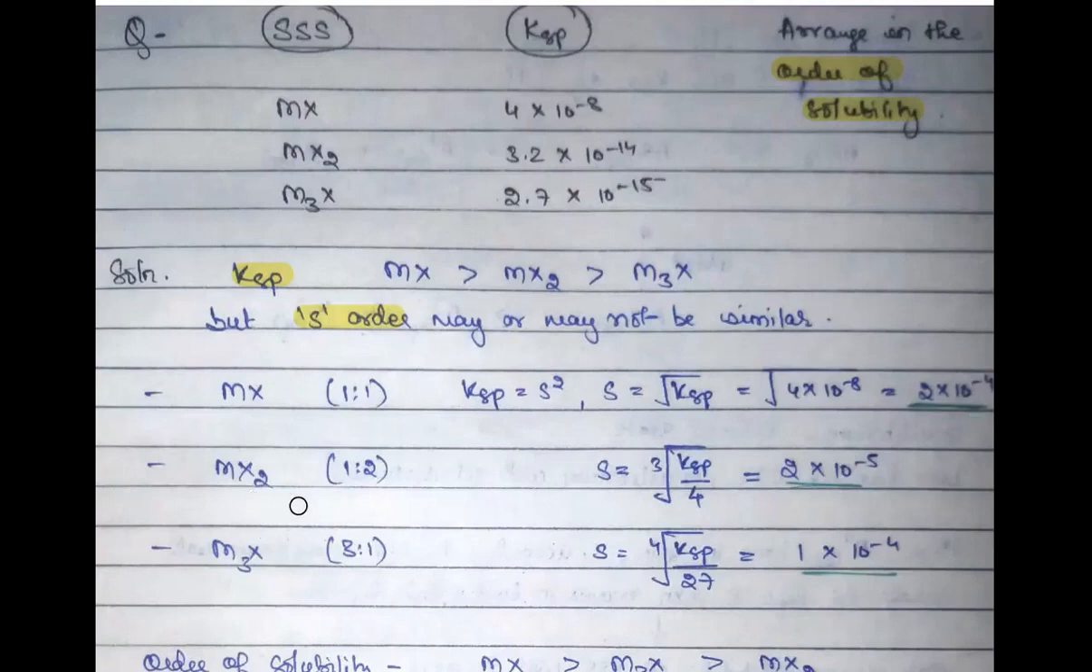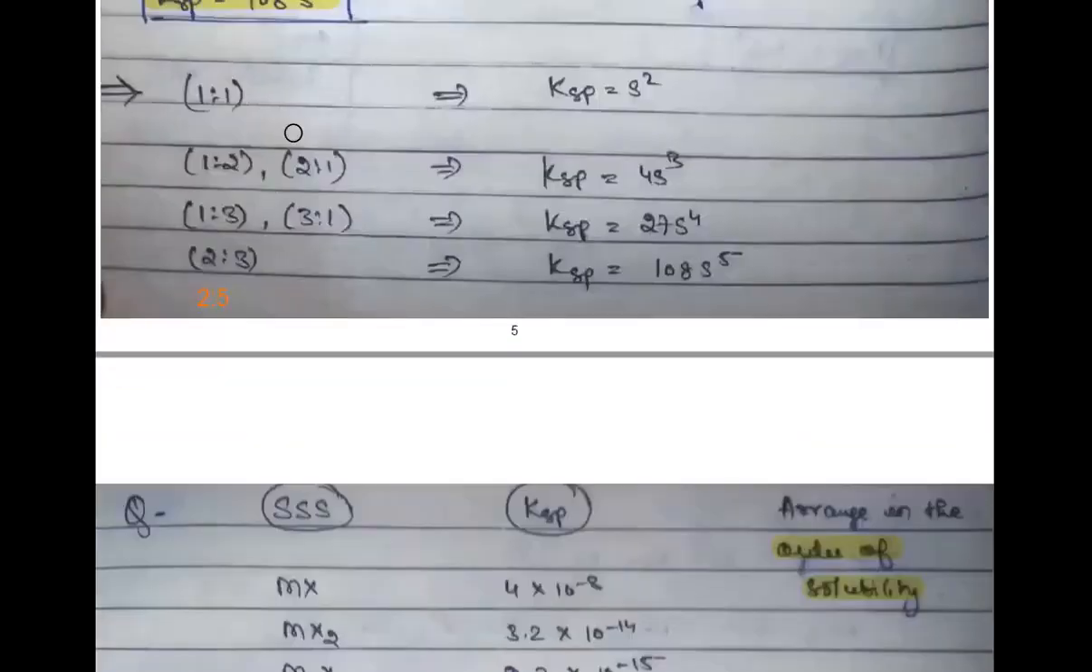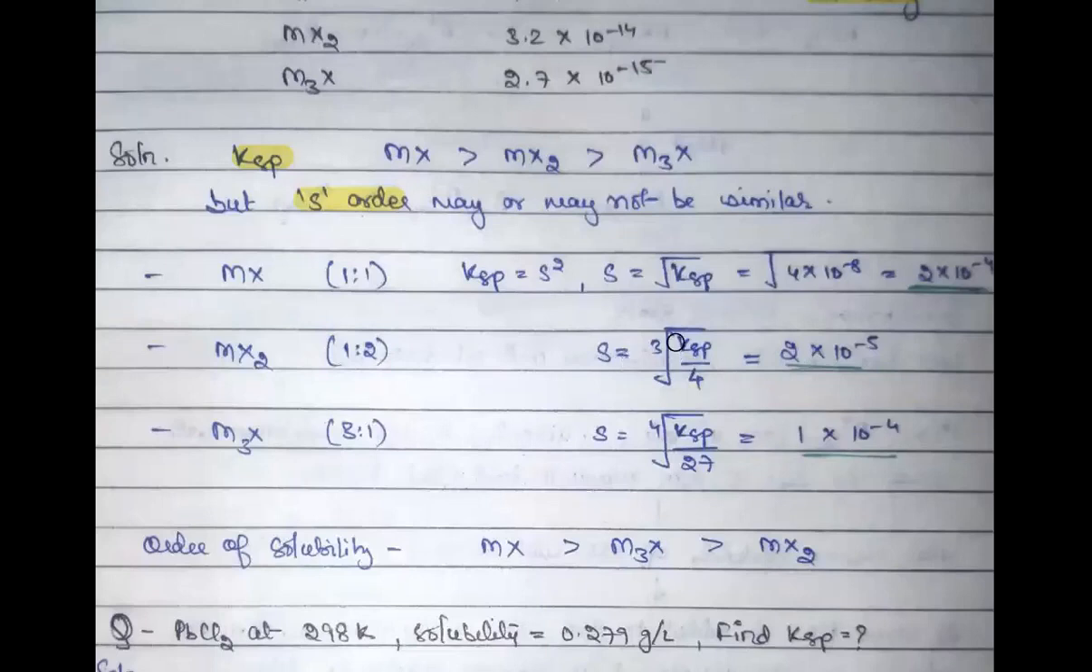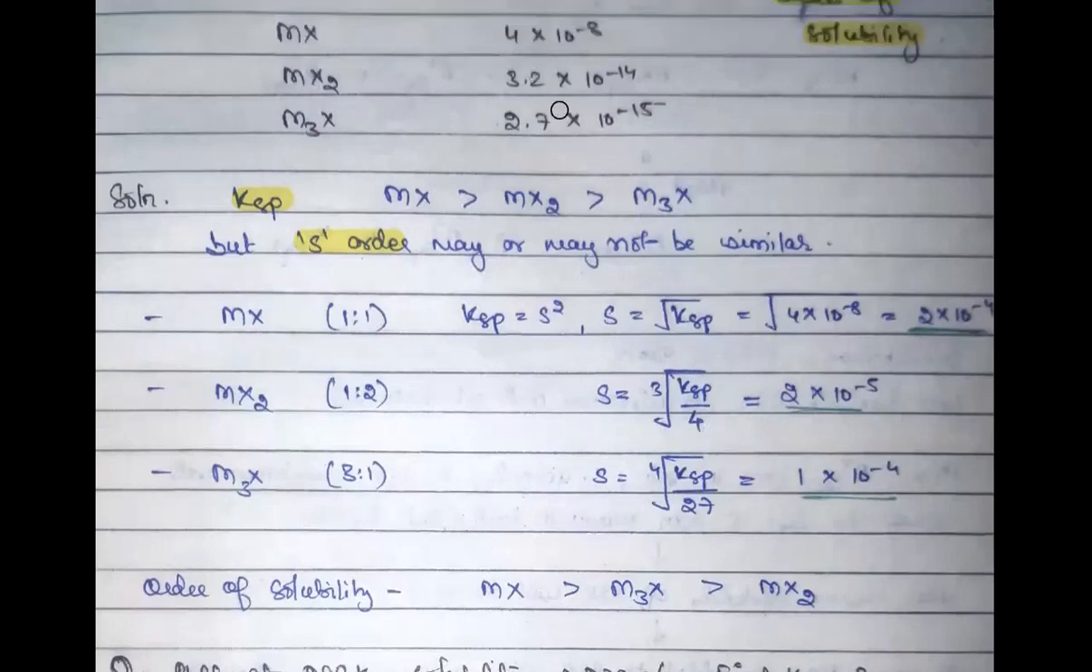Similarly for MX2, see what the KSP value was, just see the picture. For an MX2 kind of molecule, the KSP was 4S3. On the basis of this, KSP is already given to you. You just need to calculate S. So I have done it directly. S will be the cube root of KSP by 4. Just put the value of your KSP. The KSP value here they have given is 3.2 into 10 to the power -14. Just do this calculation and finally you will get the answer 2 into 10 to the power -5.